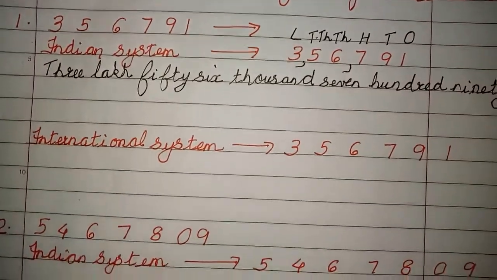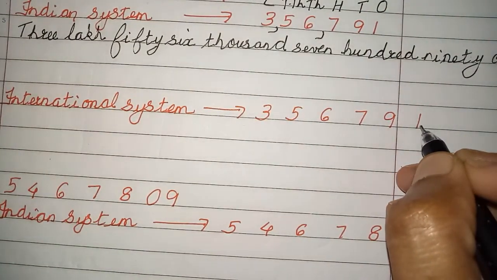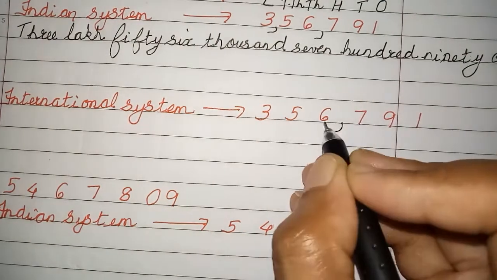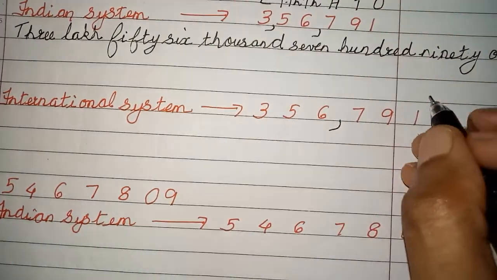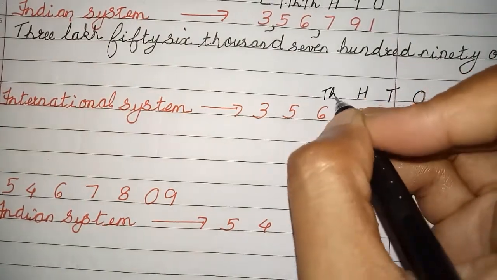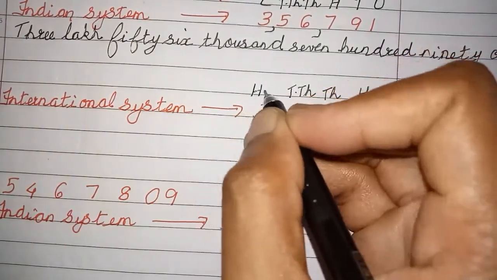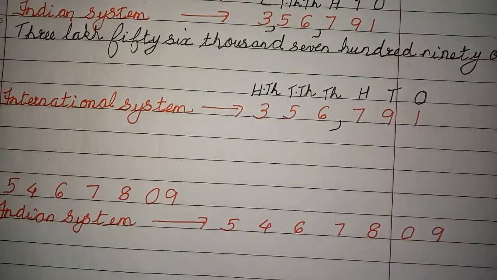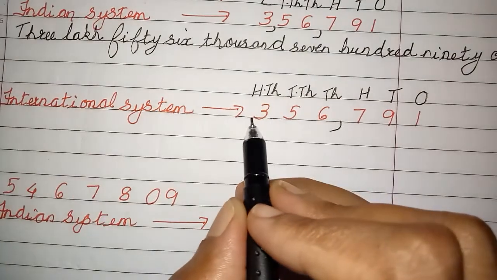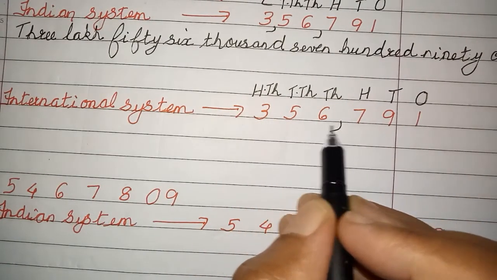Okay. Next one, international system. From behind, right side, you are going to put comma after 3 places. So 1, 2, 3. 1, 2, 3. Above you write ones, tens, hundreds, thousands, 10,000s. In international system we have then 100,000. Now here you are going to read from left side of your number. These 3 numbers are together in 1 comma.